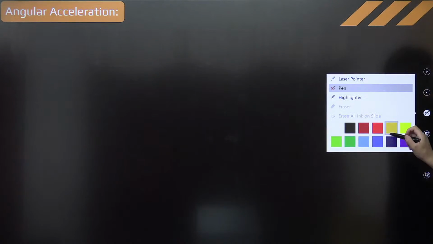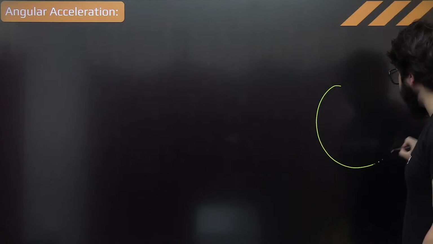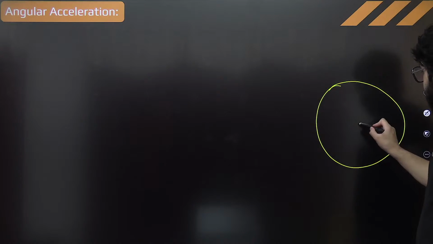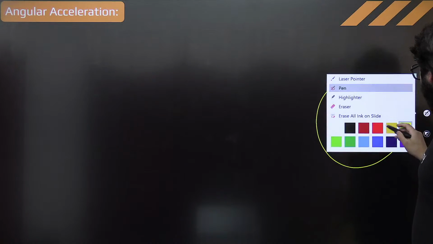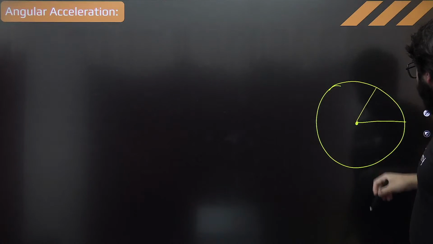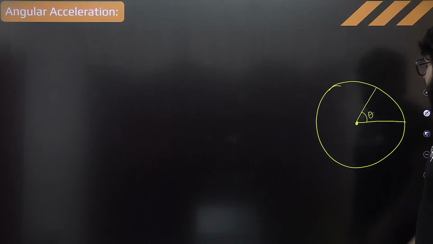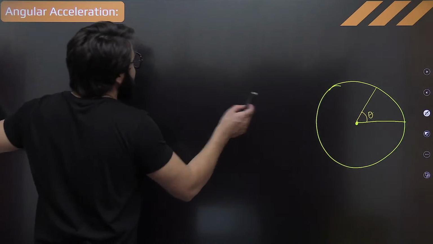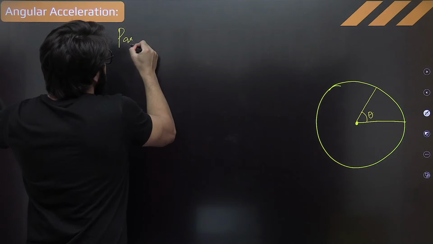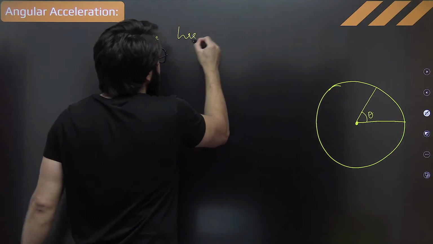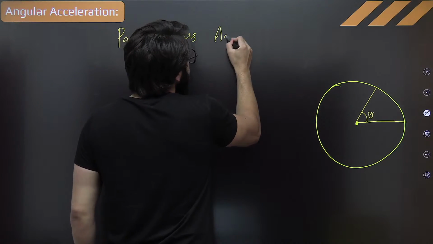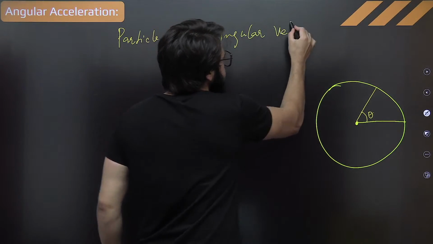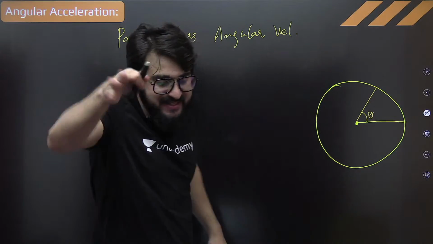Now comes the point of angular acceleration over here. Listen to me very carefully. If I just try to make the figure exactly, the particle is moving in a circle. Fine. If I say, for example, the particle is moving in a circle, it will have angular velocity. Particle has angular velocity. Understand? If the particle is moving in a circle, we say it has angular velocity.